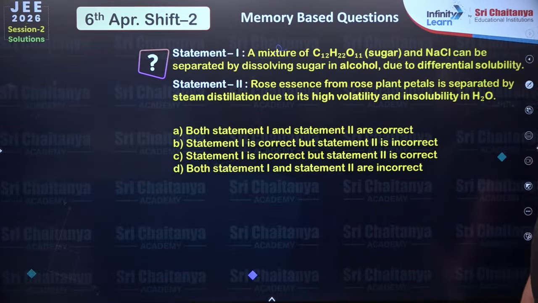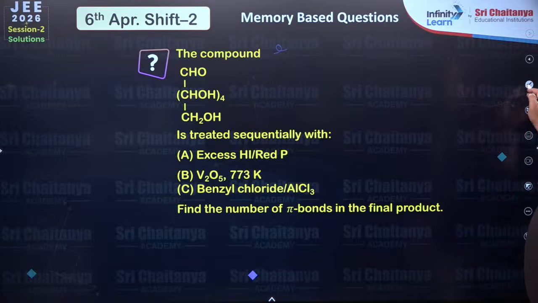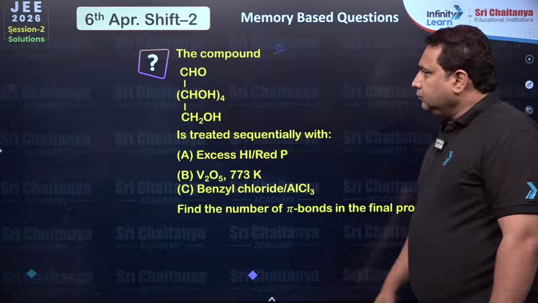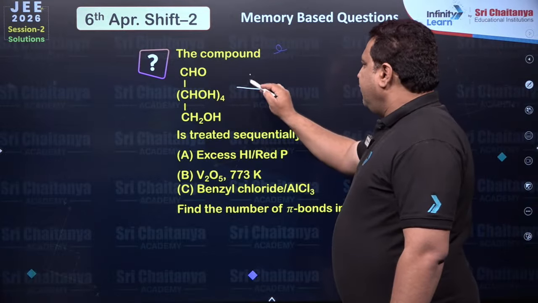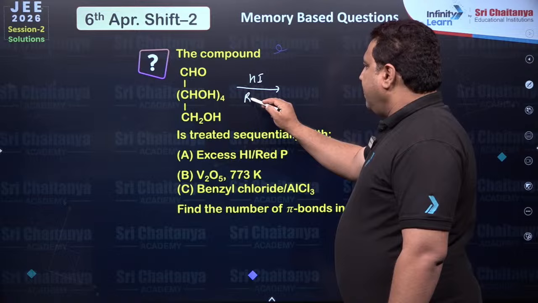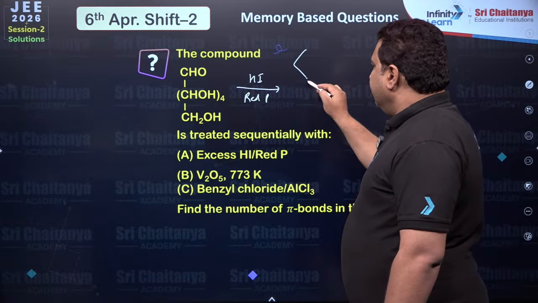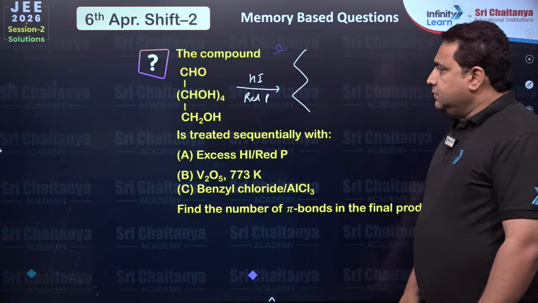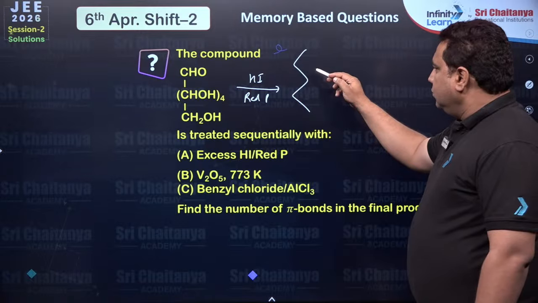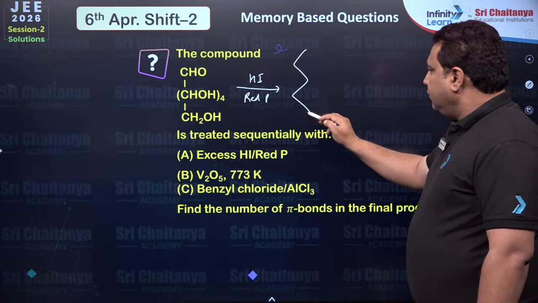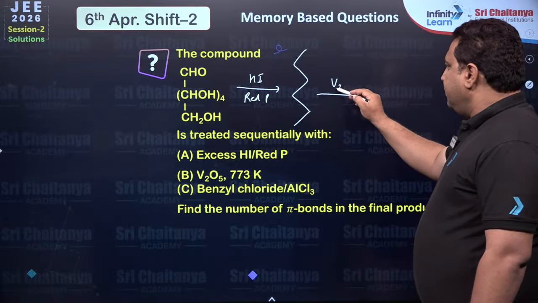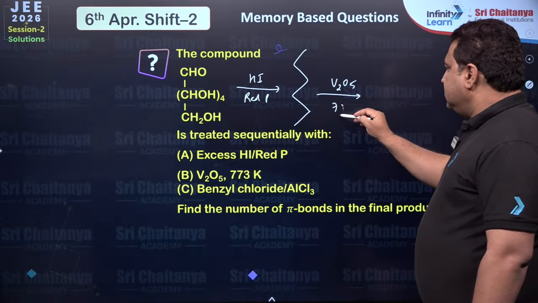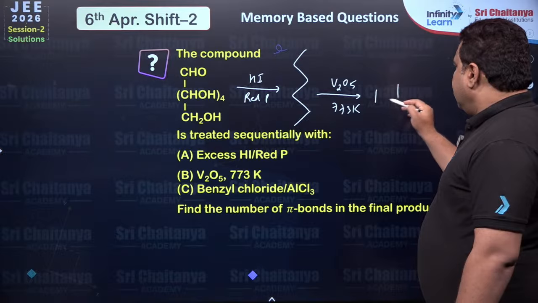Okay. Next question. This compound is treated sequentially with these reagents. If you treat with red phosphorus and HI, everybody knows this will become n-hexane, carbons 1, 2, 3, 4, 5, 6. N-hexane, if you treat with vanadium pentoxide at 773 Kelvin, then you will get what?